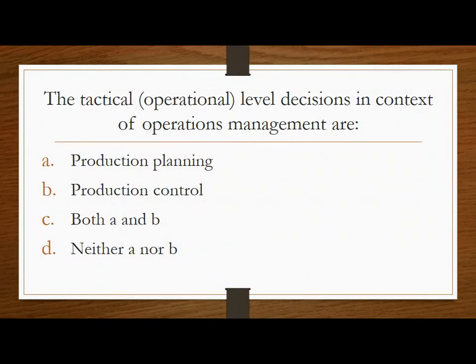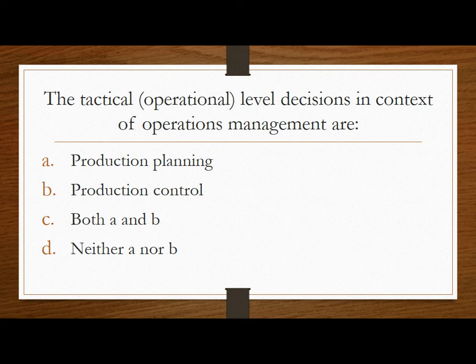Next question. The tactical, that is, operation level decisions in any organization in the context of operations management are the options are production planning, production control, both production planning and control, and D is neither production planning nor production control.